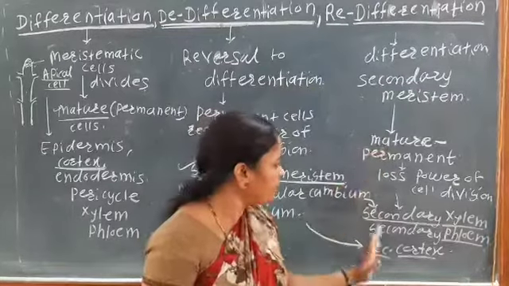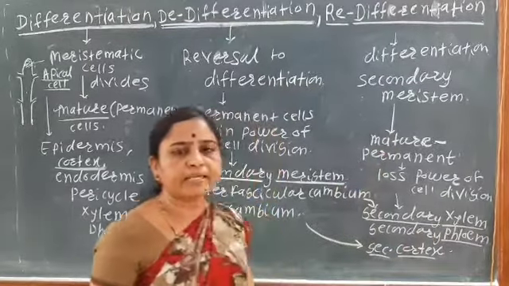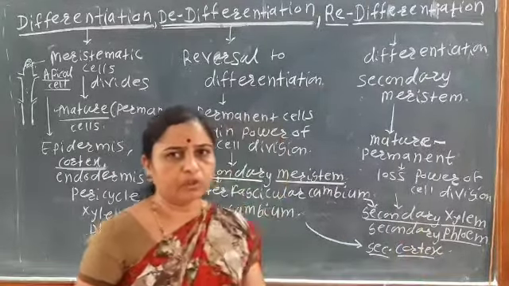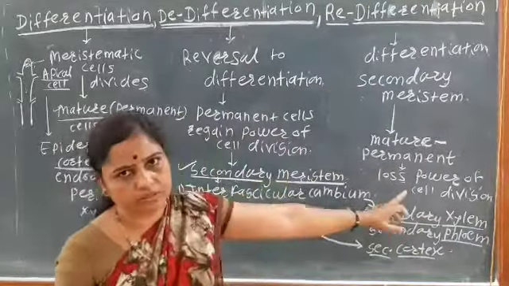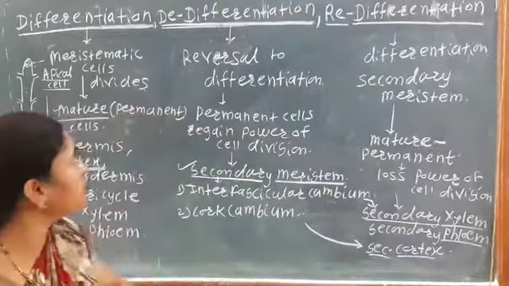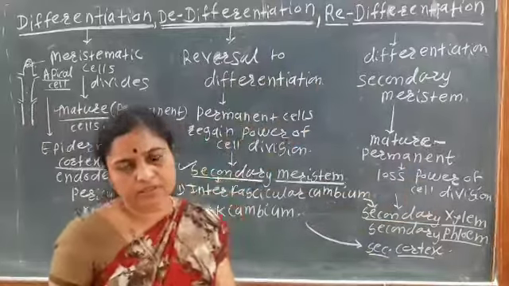Okay, and from which the secondary xylem, phloem and the secondary cortex are produced, which are the permanent tissue. Okay, that is known as the redifferentiation. Okay, so it is about the differentiation, dedifferentiation and the redifferentiation.